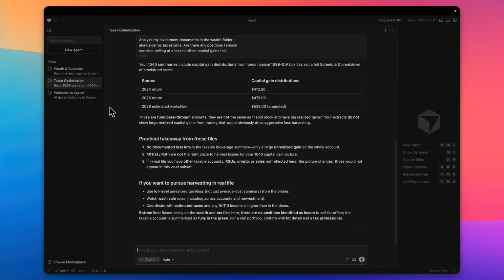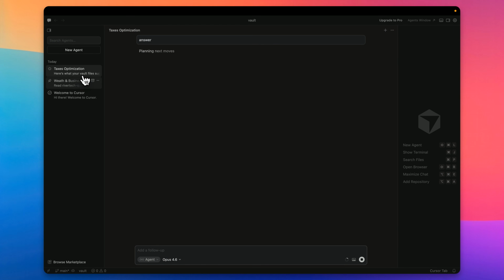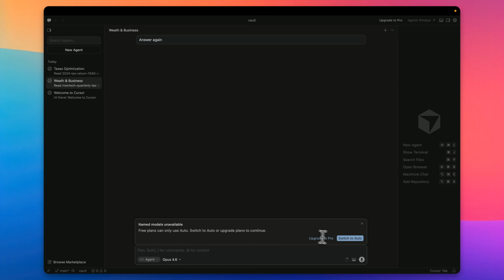My goal here is not, like I've said, about Paperclip per se or OpenClaw, but it's about what works for you. What is the goal you're trying to achieve? And if you achieve your goals with this, that could essentially be it. And if this model is not giving you what you want, the interesting thing about Cursor is you can switch to Opus and do the same. Answer that, and while that agent is running, you can go have another agent running until you get to, and it's interesting that this happened with just two prompts, it's asking us: a free plan can only use auto, and if you don't want to use the auto, switch over to upgrade. And here is the question now.